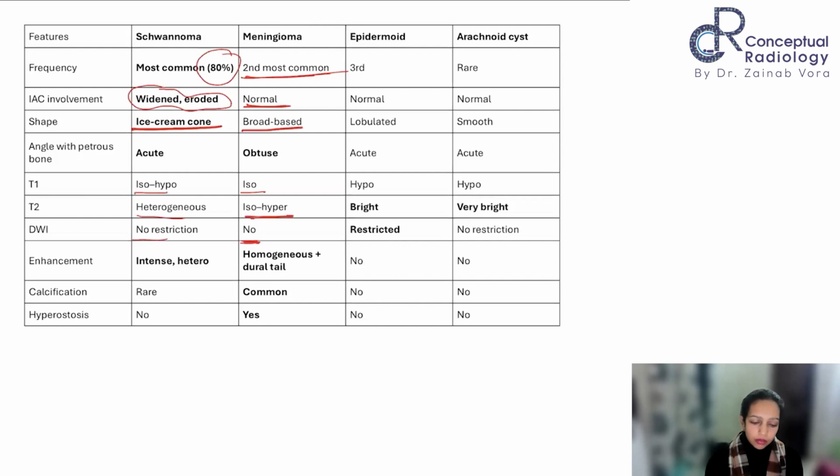Enhancement we have talked about. Calcification is rare in schwannomas, but we know that meningiomas do calcify, right? And hyperostosis, we know that meningiomas do. Restriction, which played a significant role, we have talked about over here. And on T2, both are bright. Even the arachnoid cyst is more bright, completely simulating CSF, whereas the epidermoid is just bright, hyper, might not be as hyper as the arachnoid. So these are the differentials.